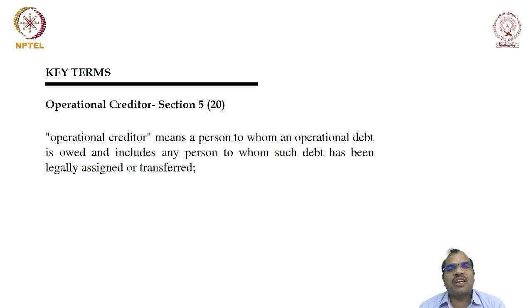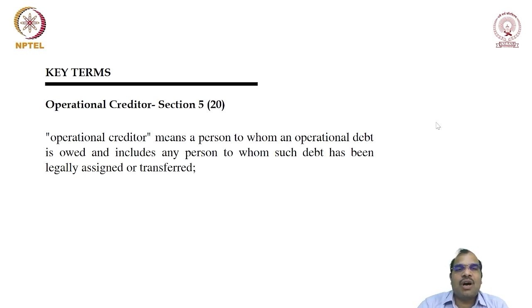Suppose I am selling some goods, or rendering some services; obviously I am supposed to receive some money. The creditor in this case is called an operational creditor. Operational creditor means the person to whom operational debt is owed as part of day-to-day activities, maybe sales or rendering of services. If any liability arises, such liability is called operational debt.